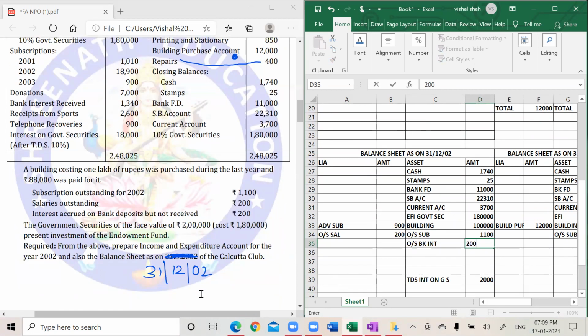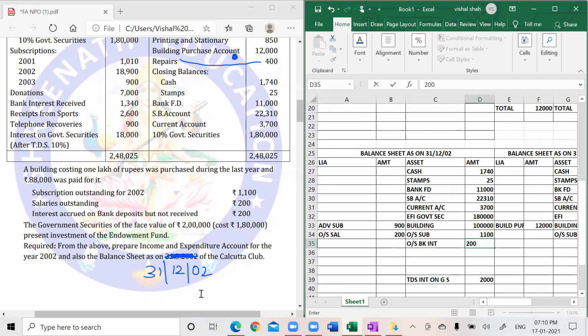Now very crucial, and you have to be very particular: government securities of the face value 2 lakh whose cost is 1,80,000 represent the endowment fund. It means if there is investment on the asset side, then there has to be a liability called fund on the liability side, which is not given in the question.